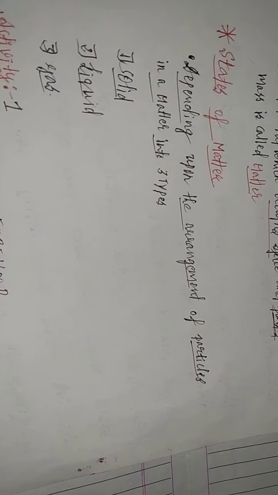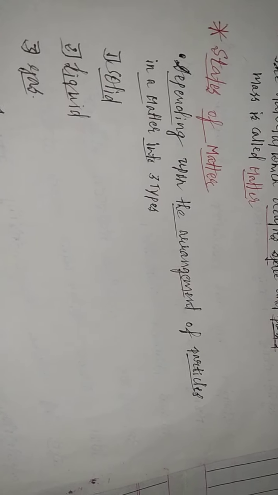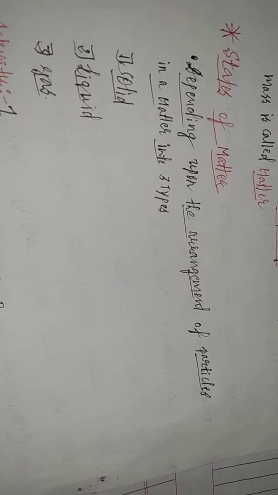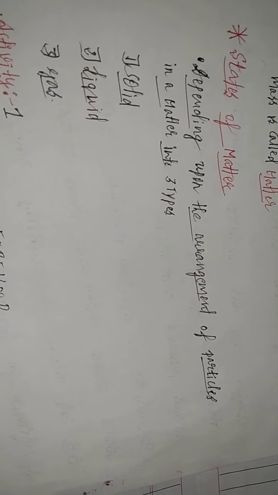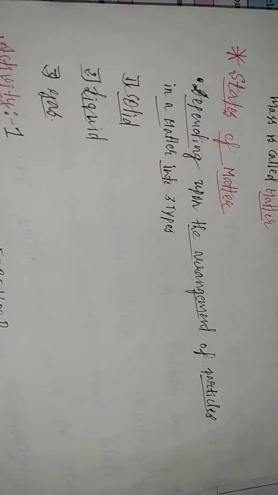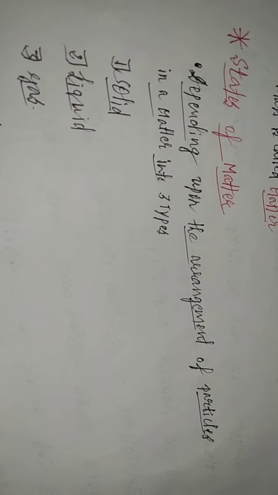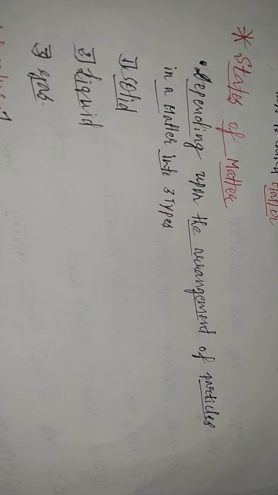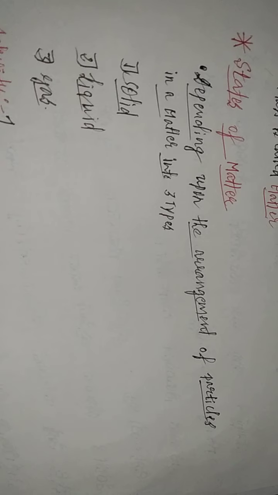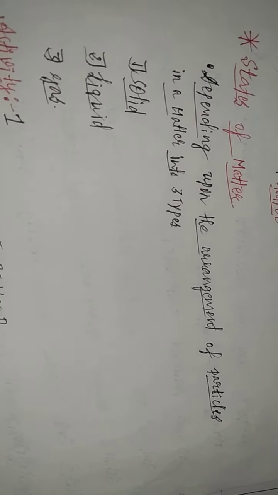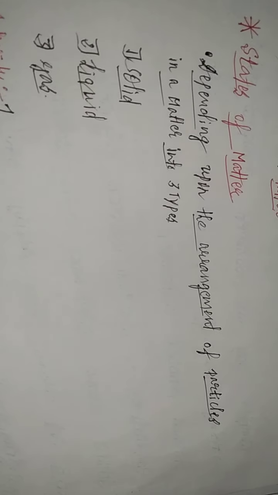Based on the arrangement of particles in a matter, matter can be classified into three types: solid, liquid and gas.